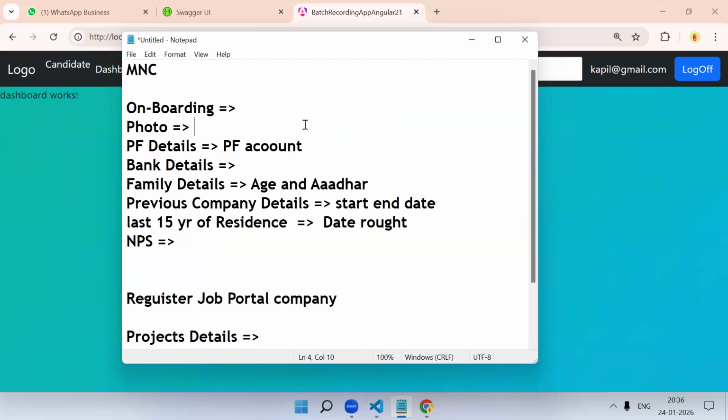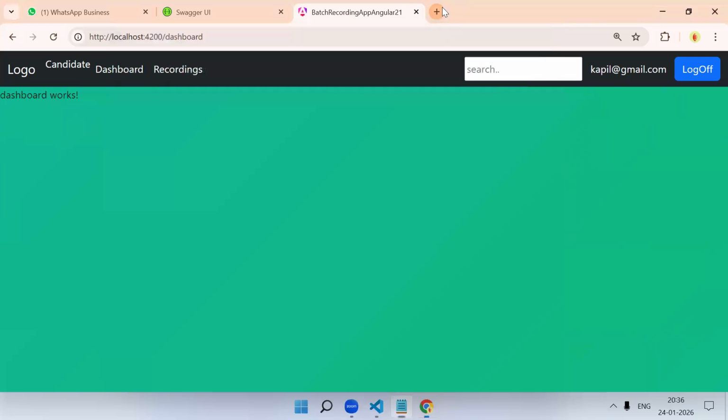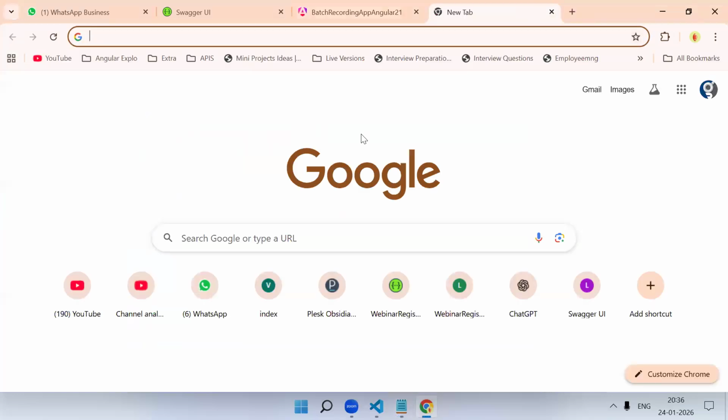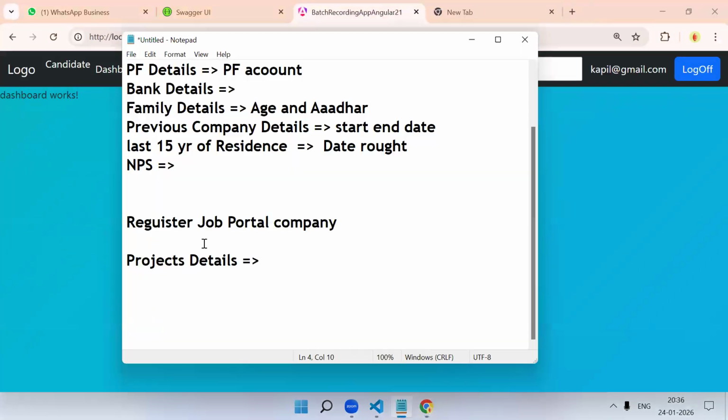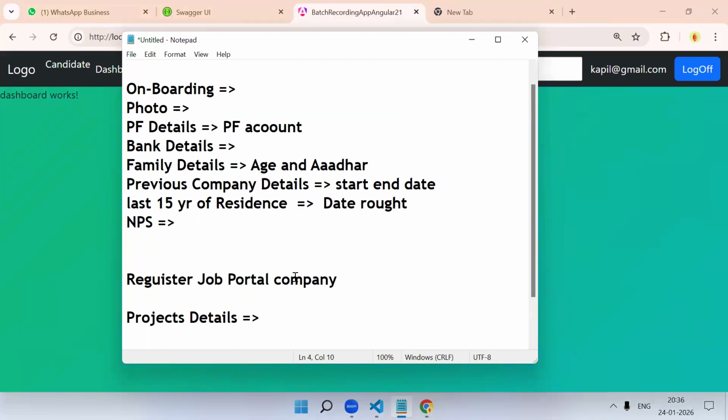Correct? Whatever repeated information you need while applying for jobs, on Naukri also, there are so many jobs where you need to fill in all this information: projects, everything. Many times they ask you to fill it on their site also. So you can use this application there too. Every one of you will be using this, and after some days, if you are looking for a job change, you have to fill in so much information, so you can use this again.